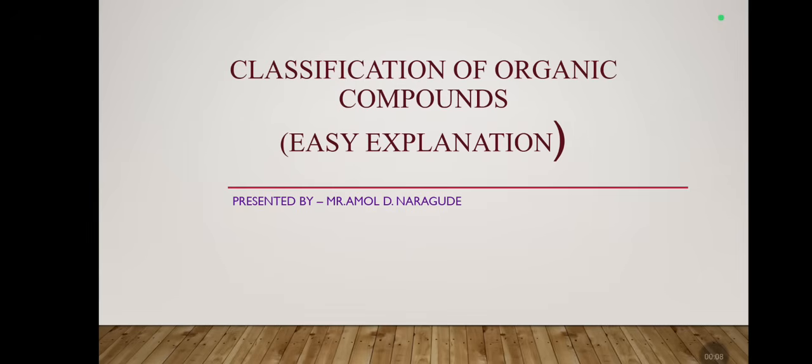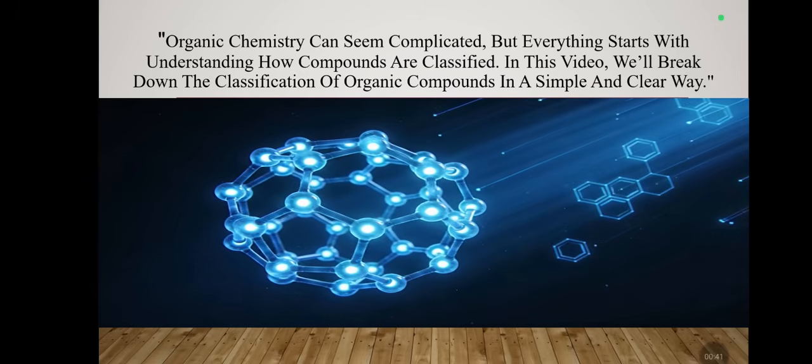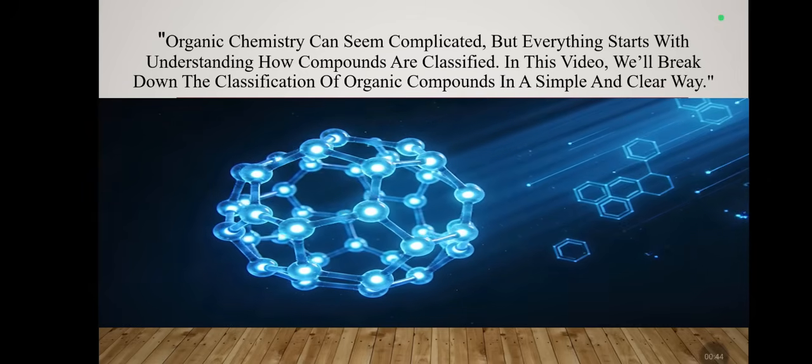So today we will see the classification of organic compounds with an easy explanation. First of all, we need to understand what is meant by organic chemistry. It is complicated, but everything starts with understanding how the compounds are classified, meaning in which categories organic compounds are classified. That is important. In this video, we'll break down the classification of organic compounds in a simple way so you can understand it easily and properly.